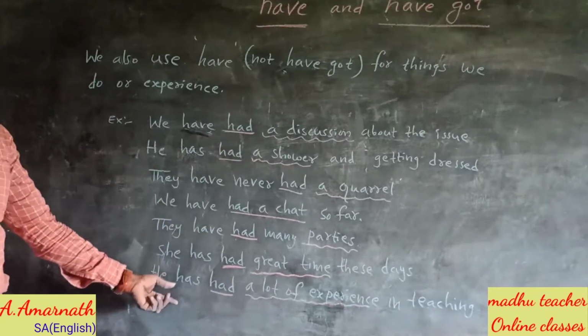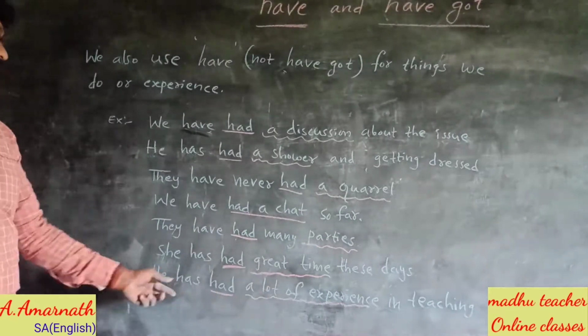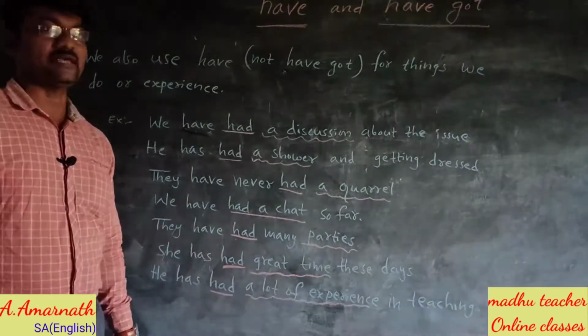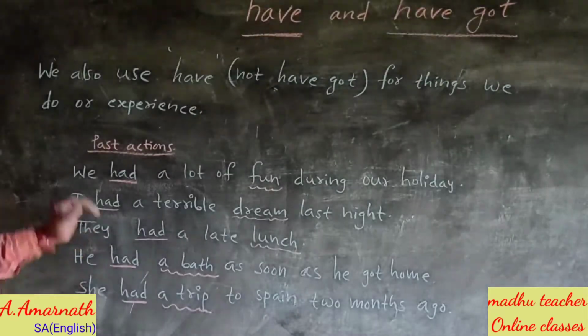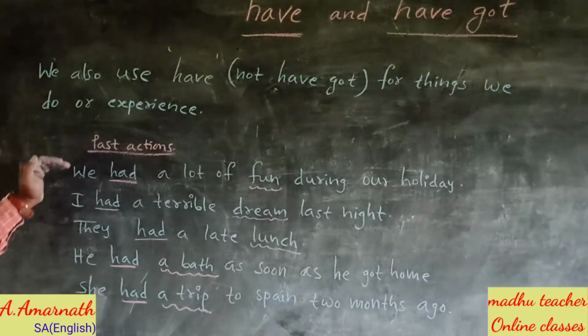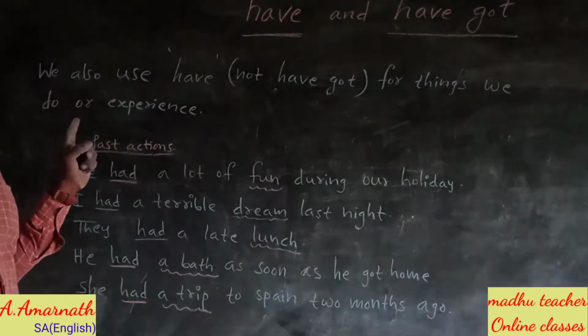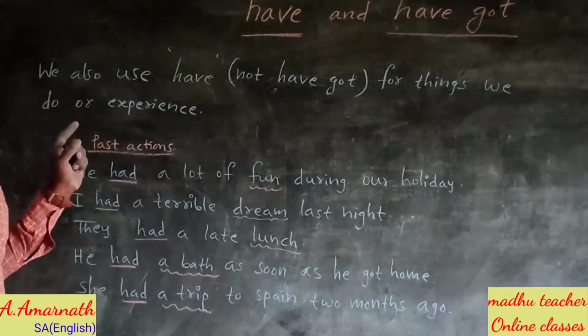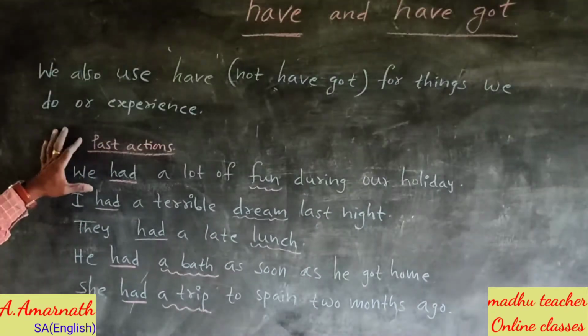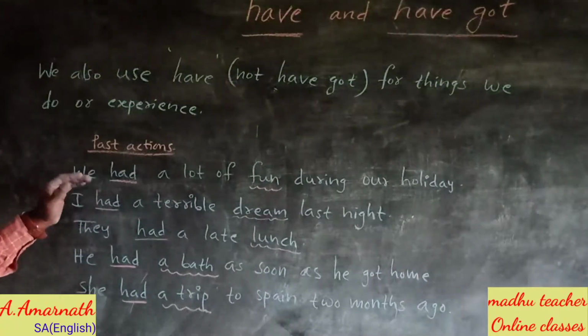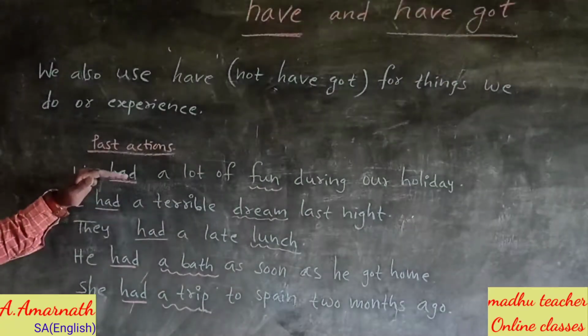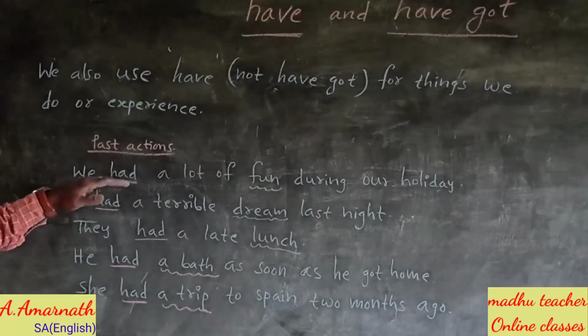And this sentence is in present perfect, so we use has. He has had a lot of experience. To talk about past actions, we use had. To talk about present actions, we use have. But here, to talk about past actions, we use the past form of have, that is had.